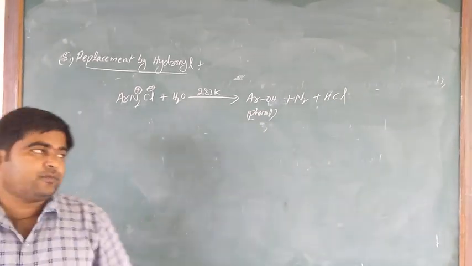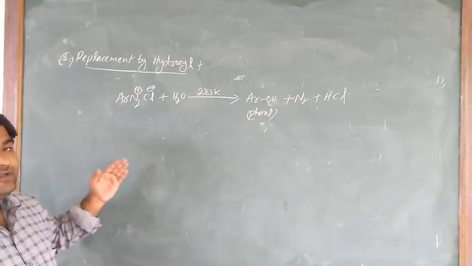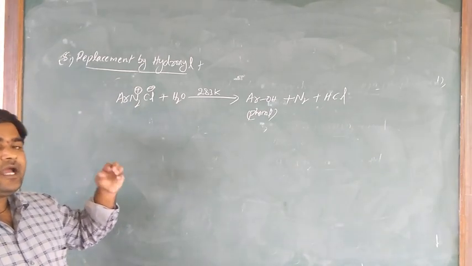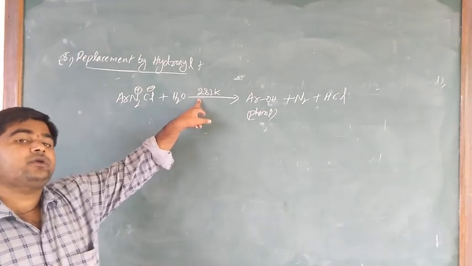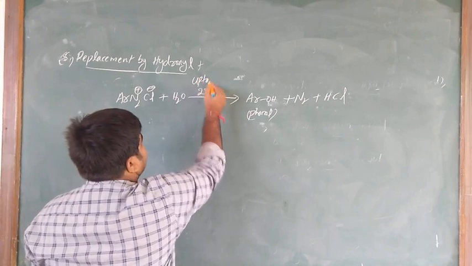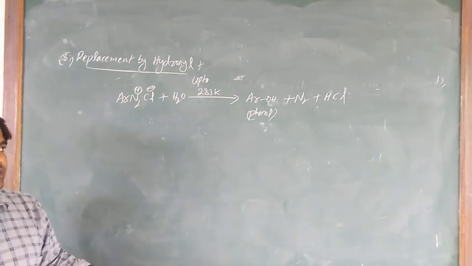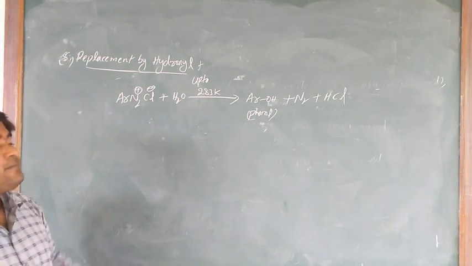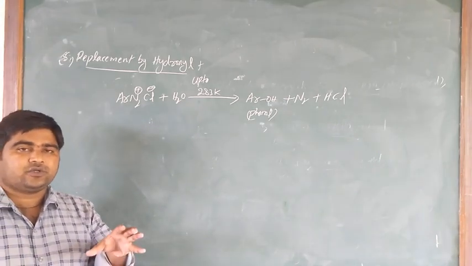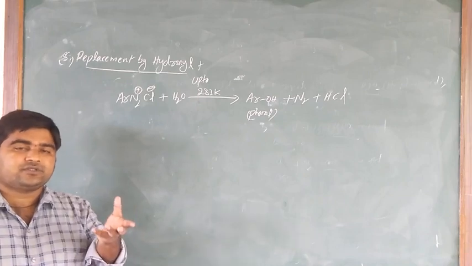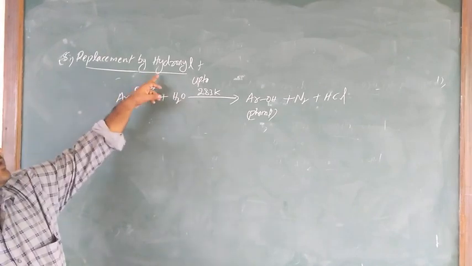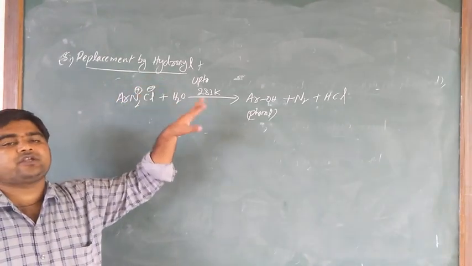HCl. Is it clear? So benzene diazonium chloride salt solution heating with aqueous solution, only up to 283 Kelvin temperature, to produce phenol. Okay, so this is the replacement by hydroxide. Simple, you have tried. Hydroxide is what? OH group.